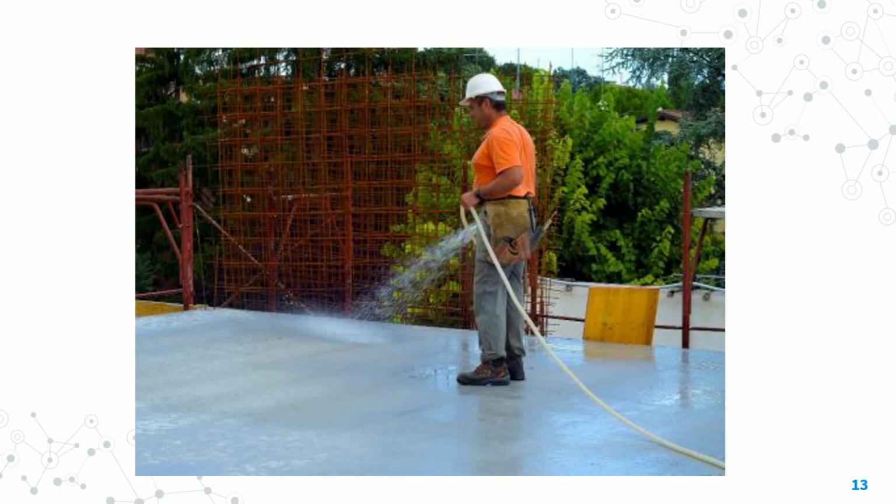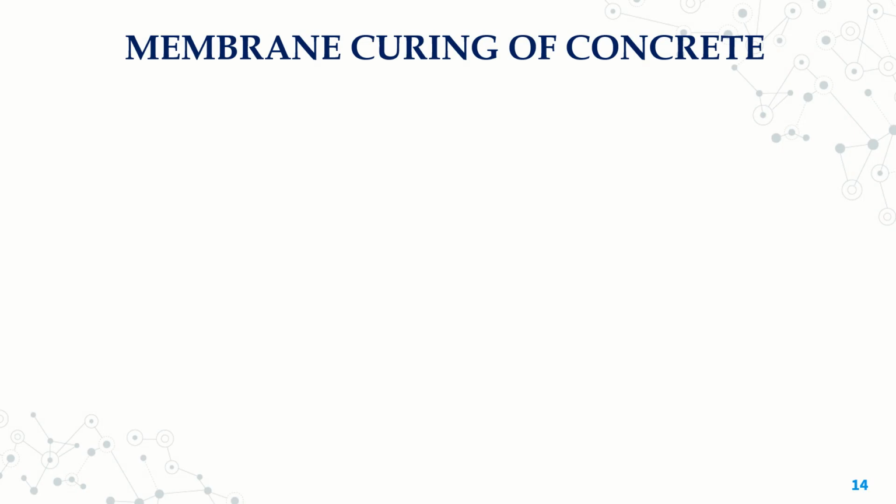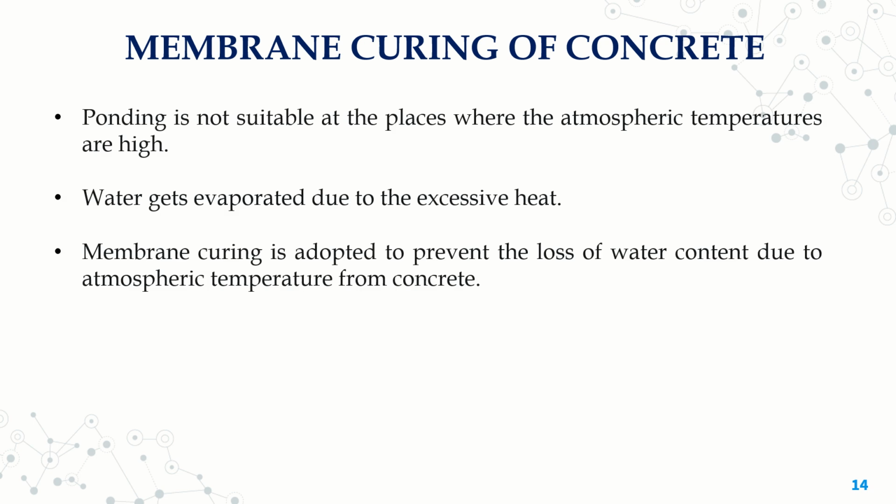So this, maybe this also you have seen so many number of times. Next from here comes little new ones like membrane curing of concrete. So membrane curing is adopted where ponding is not possible because of very high atmospheric temperatures. Like when you have high degree of temperature, ponding water evaporates very fast. So at that time we cannot adopt this ponding technique. So where we adopt the membrane curing.